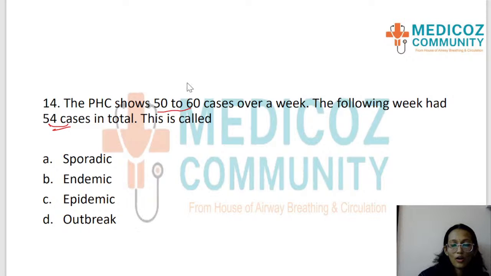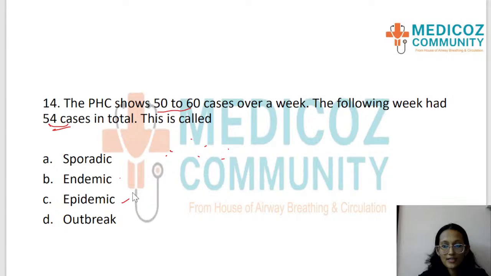Okay, so here you need to know the concepts of epidemic, endemic, sporadic, and outbreak, so it's a direct question if you know that. Sporadic means a disease occurring on and off in certain sites in a geographical area. Like it will be scattered here and there in an area, then it is sporadic. An endemic case is something that is constantly present in a geographical area at a particular time. So fever or any case of common cold, there are certain numbers that are expected in a geographical area and that will be constant throughout. That is called endemic. Whereas a disease is called an epidemic.